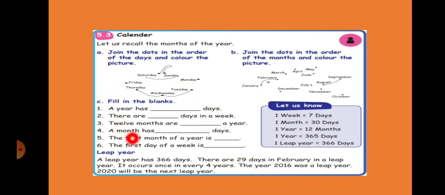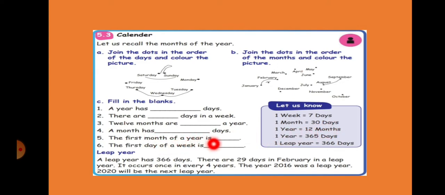Now can we fill this in? See here, the answers will be here and we can fill it very easily. Right? Now, a year has dash days. How many days are there? 1 year has 365 days. There are dash days in a week. How many days in a week? 7 days. 12 months make 1 year. A month has dash days. How many days in a month? 30 days.